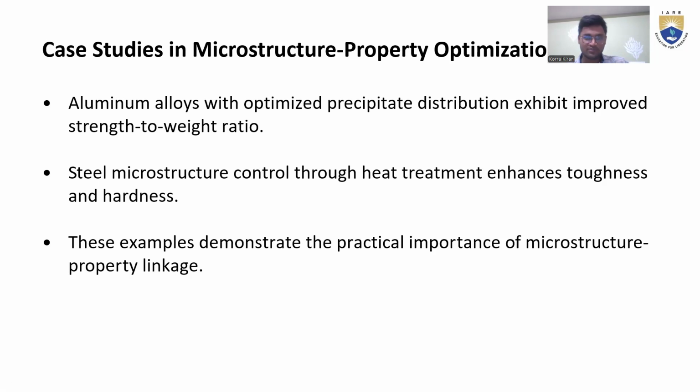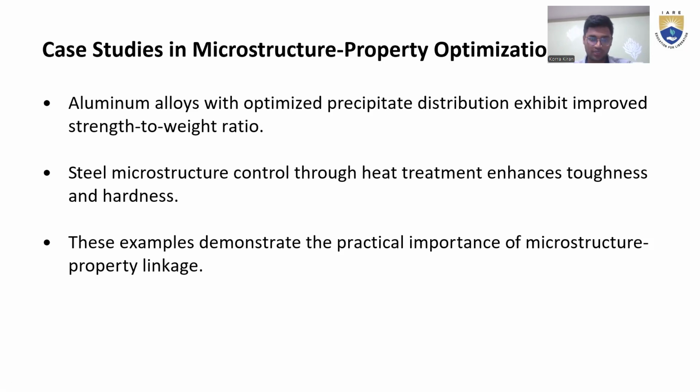Through the properties only, we can observe this also. And case studies in microstructure property optimization. What are the property observations? Optimization means nothing but observation. Here, aluminum alloys with optimized precipitation distribution exhibit an improved strength to weight ratio. Because aluminum alloys have low strength, through that only we can see they have the strength to weight ratio, because of the alloy's low toughness and reduction.